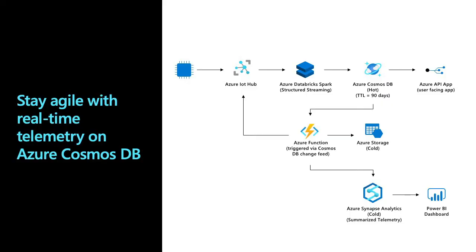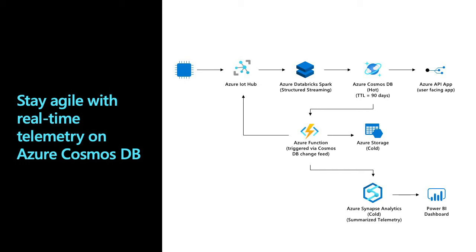Let's look at the typical architecture for this Mercedes-Benz use case and how Cosmos DB helped them scale up. Here you can see lots of device telemetry being ingested into Cosmos DB, and at the same time it is used as hot path storage, meaning the data will be stored for 30 days, and this data is immediately available to the user facing apps for any kind of updates to the users.